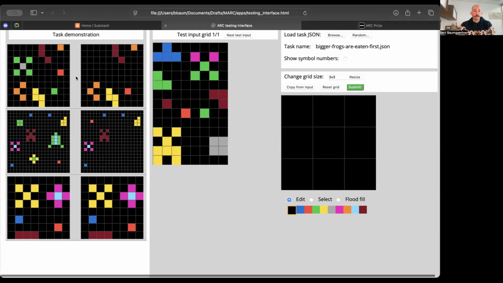So here are three task demonstrations. This is the input on the left, and then the output sort of on the right. And then you have three of these examples. And what's different from ARC is that I'm also going to give you a kind of clue. So that clue is some description or some sentence or some kind of statement, and it's supposed to help you sort of see more quickly what the potential solution would be. So the clue in this one is bigger frogs get eaten first.